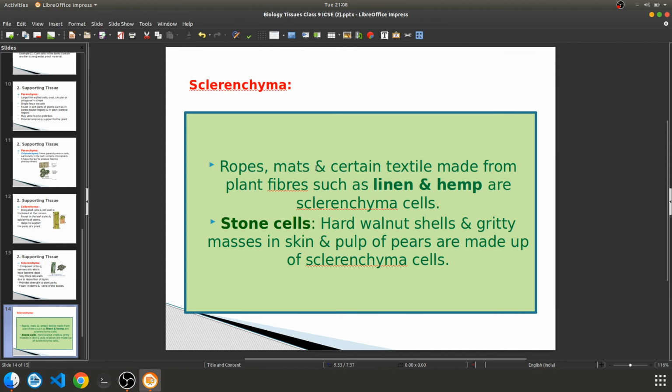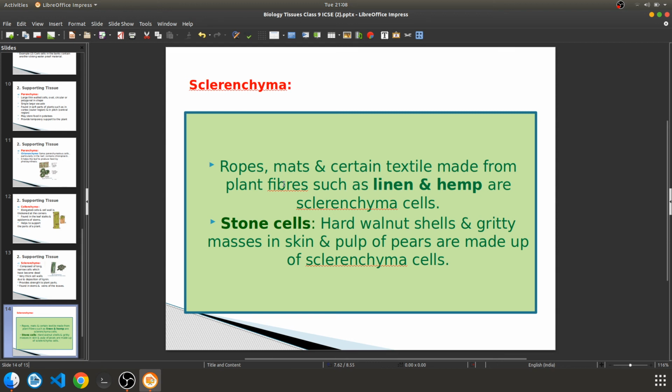Now see, ropes, mats, and certain textiles made from fibers such as linen and hemp are made of sclerenchyma cells. So you have used ropes and mats made of textiles like linen and hemp. These are nothing but sclerenchyma cells.